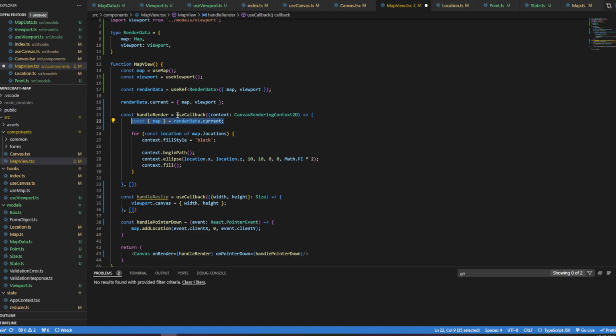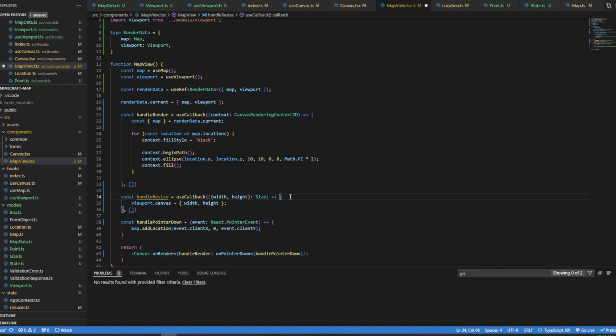This allows me to have these use callbacks set when the component mounts, and then they will not change. But they will be used. They will closure around this render data, which isn't ever going to change within the life cycle of this component. So every time this renders, I can provide new state for these handlers. It decouples the changing of the state from the calling of the handlers, and it just makes it work a little bit nicer.